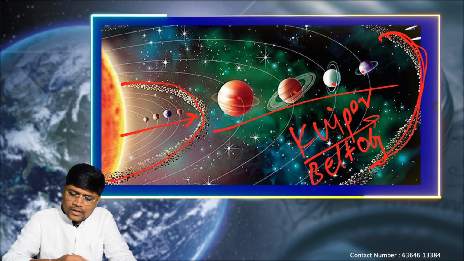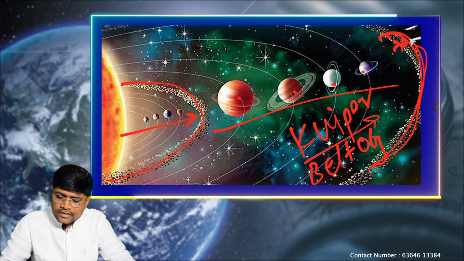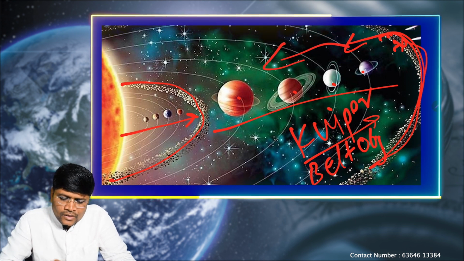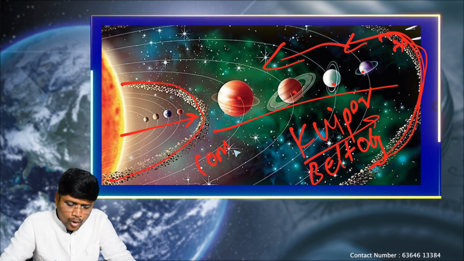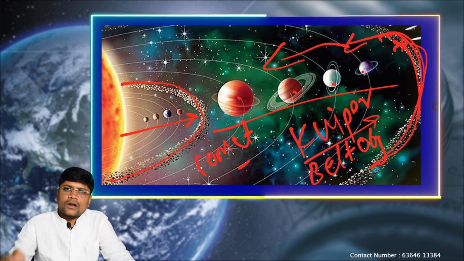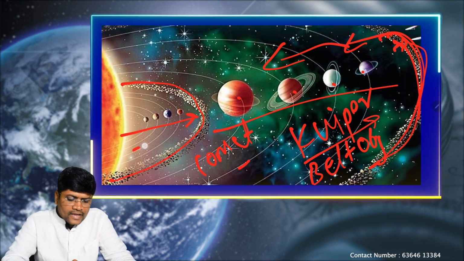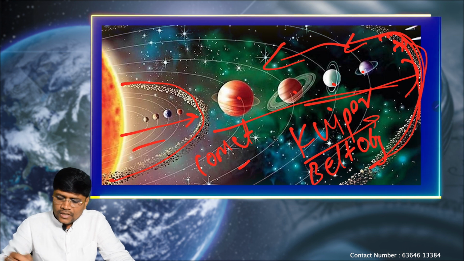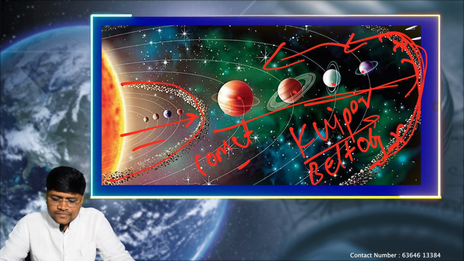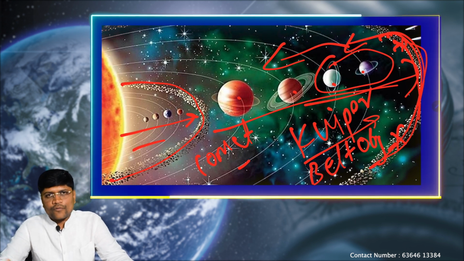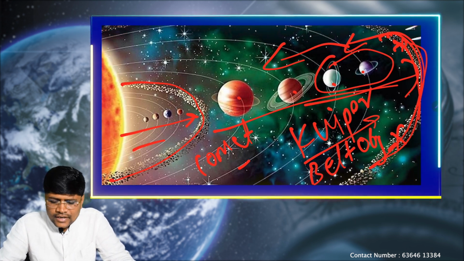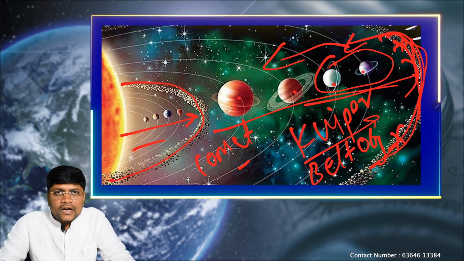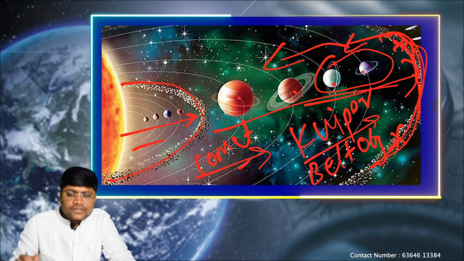Again, when these Kuiper objects are revolving around the sun, they may collide with each other. So one of the broken particles will enter the outer planets region. We call them comets. Again, these Kuiper belt objects are also called dirty snowballs, because as they are residing far away from the sun, because of the very low temperature, these ice particles got completely frozen. Even Uranus and Neptune are also called frozen planets. The temperature is even minus 400 degrees Celsius on these 2 planets. That's why these Kuiper belt objects are also called dirty snowballs. The comets will originate from this Kuiper belt.